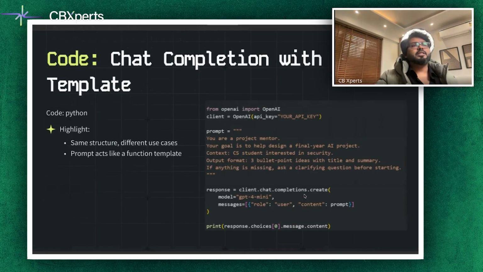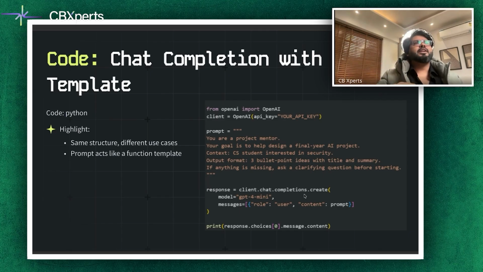And I'm going to jump towards a very interesting scenario, the code samples example, which you can use in a lot of activities which you do on a regular basis. This specific slide shows a code snippet using the chat completion API with our template. The key takeaway, if you look at this, is that the same structure can be reused for different use cases. In your Python code, you define the system message, the role, the goal, context, and format, and the user message, the specific request. The prompt acts like a function template.